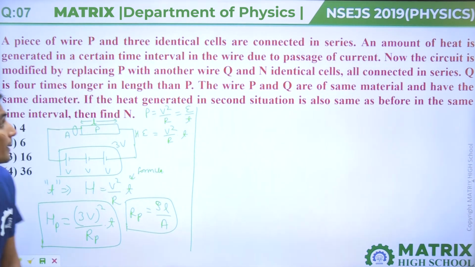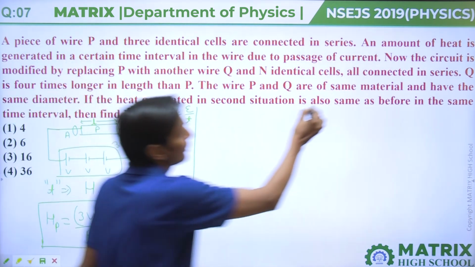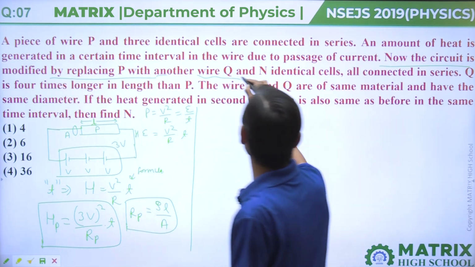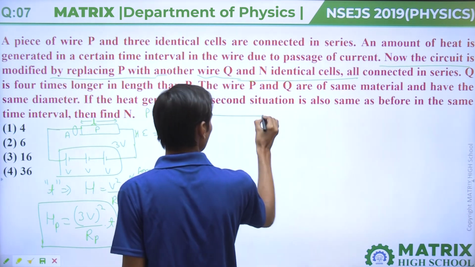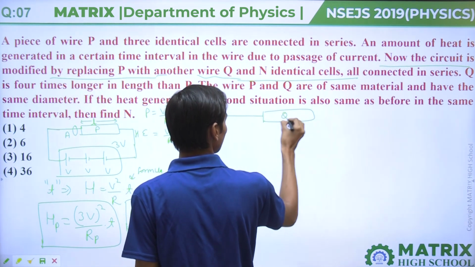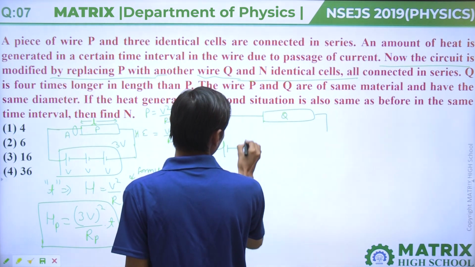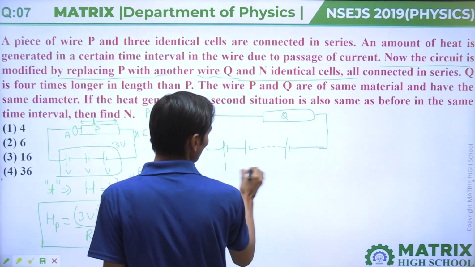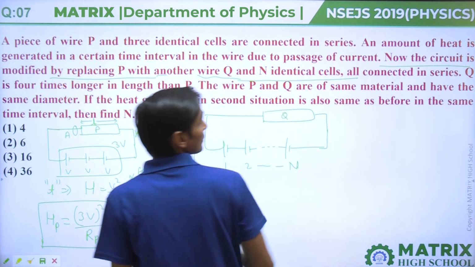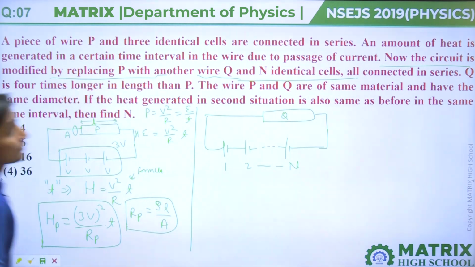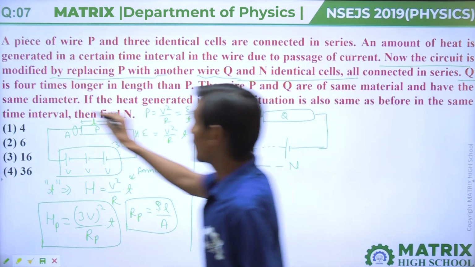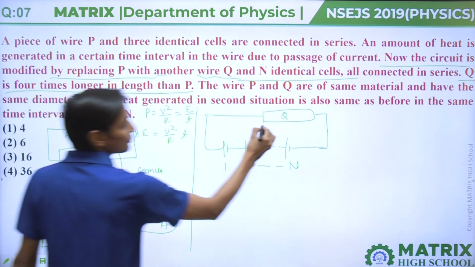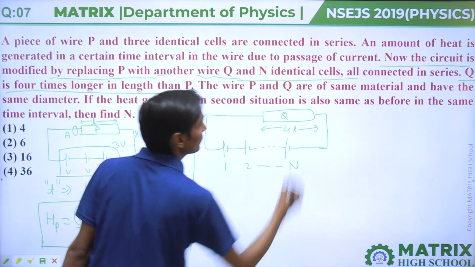Next, the second thing is, now the circuit is modified by replacing wire P with another wire Q and an identical cell. Now we have placed another wire Q, but here the cells are 1, 2 up to capital N, and wire is Q. Now Q is 4 times longer than P. Here the length is L, so 4 times longer means it has length 4L.